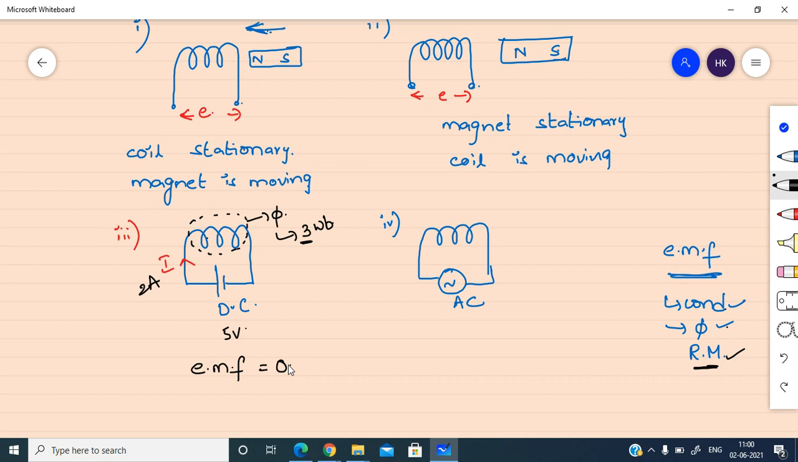So the EMF induced is 0. Why? Because the flux is stationary and the coil is also stationary. Even though you have the coil and flux, there is no relative motion between the coil and the flux. Because of that, EMF will not be induced in the coil.